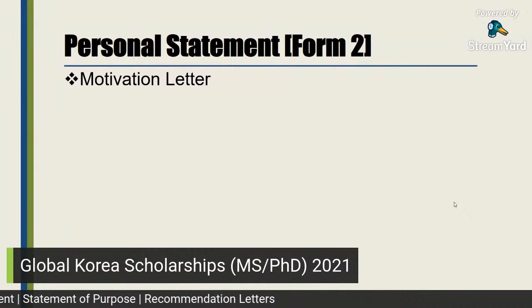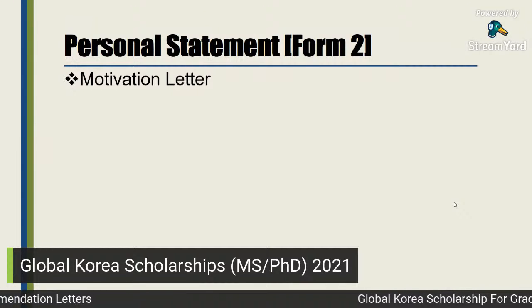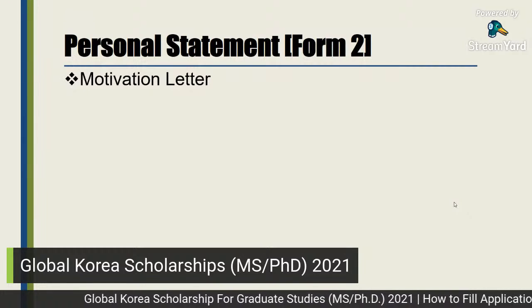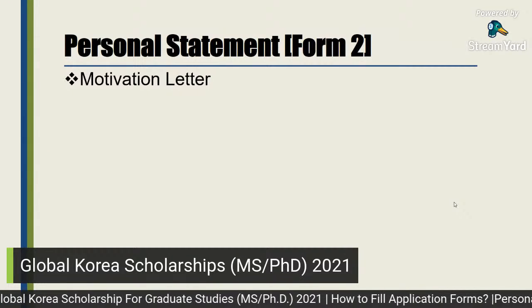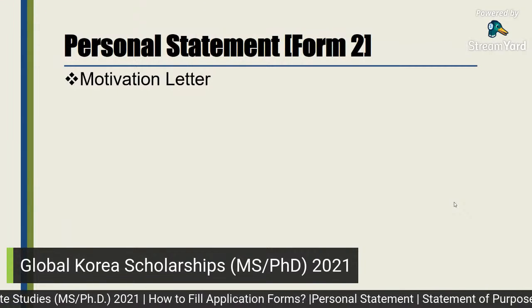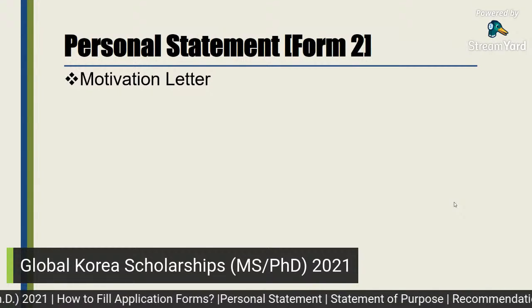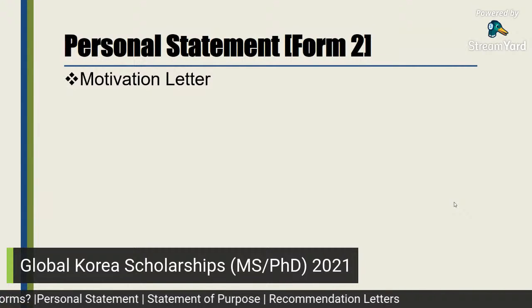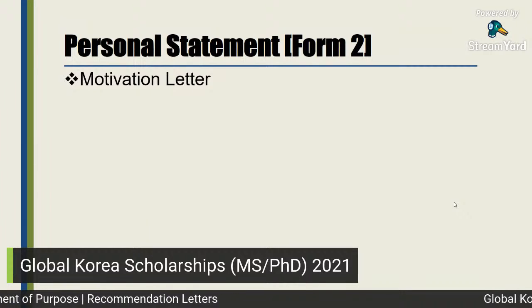And what actually this personal statement of form number two is, it is actually a motivation letter. We commonly use this word motivation letter for this personal statement, which is required for GKS or Global Korea Scholarship 2021 for the MS and PhD programs. So what will you write in this motivation letter, because the name is personal statement or motivation letter?